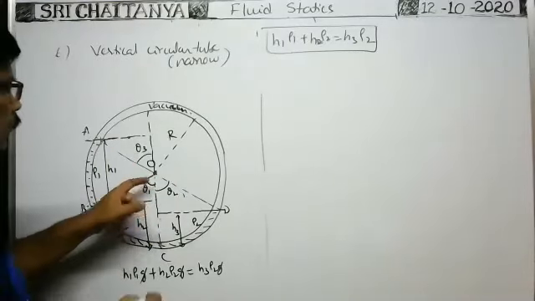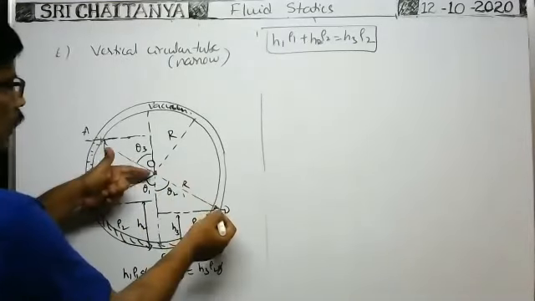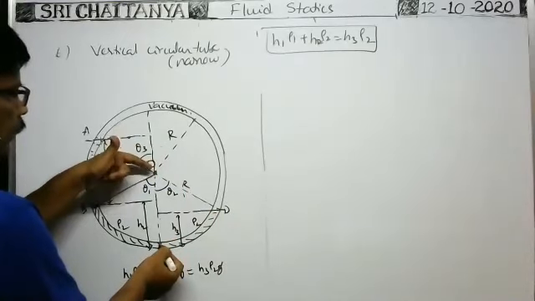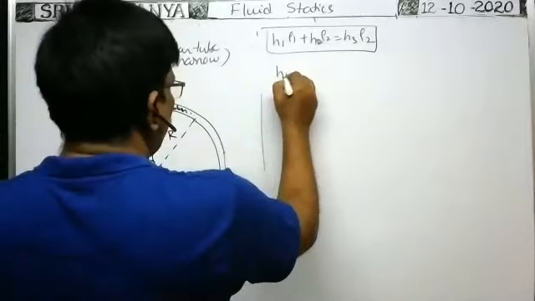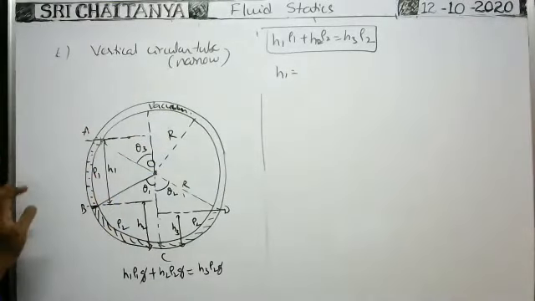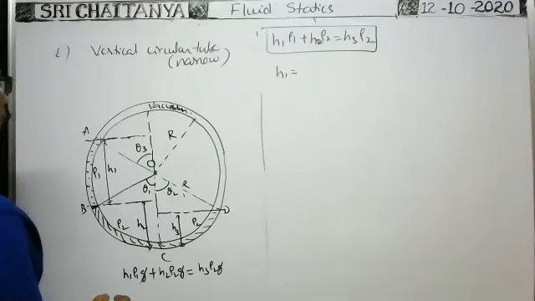Okay, you see, this is the capital R, the radius. First we have to find H1. What is this H1?